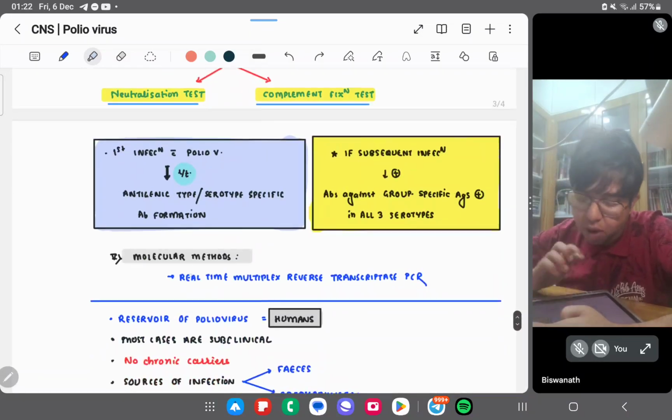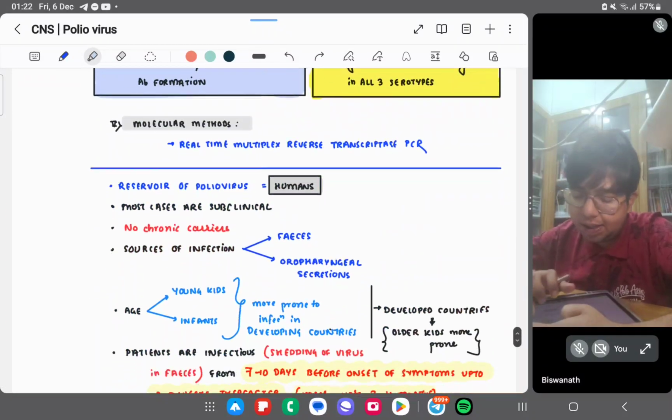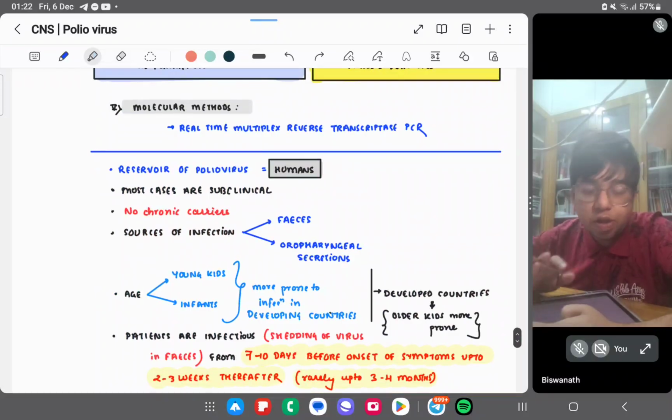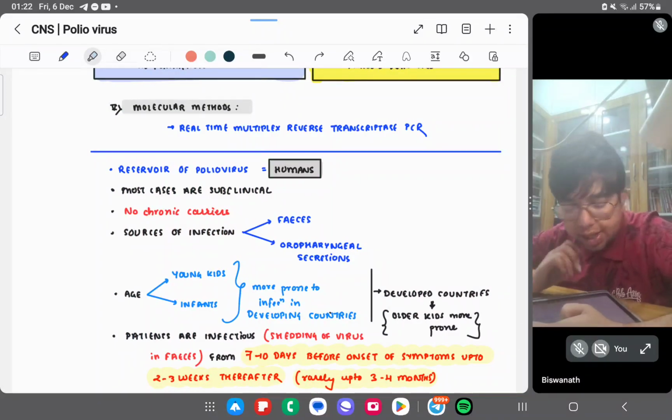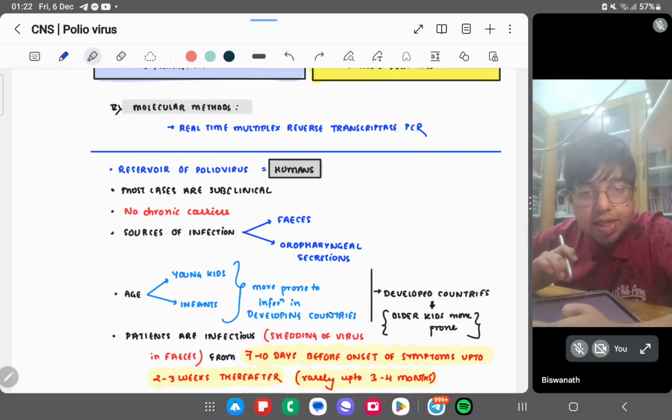Molecular methods: real-time multiplex reverse transcriptase PCR. Real-time PCR, which is a form of multiplex PCR only, is used. Reservoir of poliovirus is humans, only humans. Most cases are subclinical. No chronic carriers are there. Sources of infection are feces and oropharyngeal secretions.